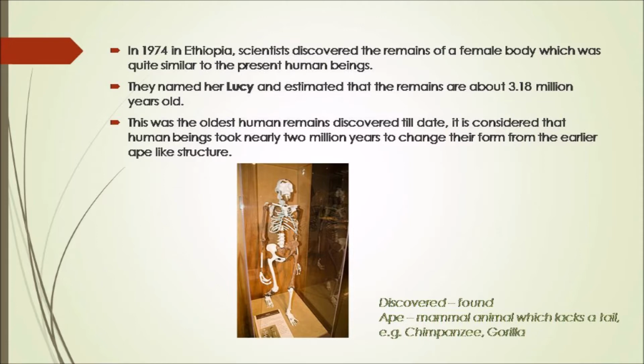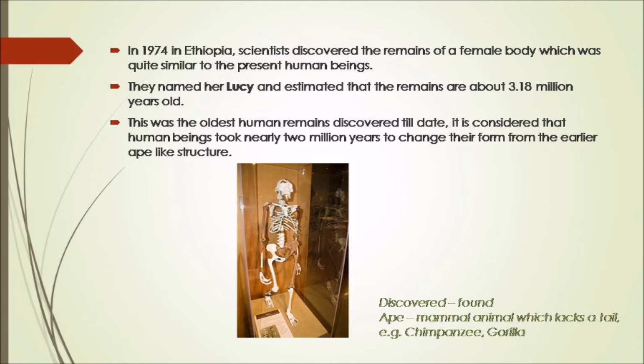In 1974 in Ethiopia, scientists discovered the remains of a female body which was quite similar to the present human beings. Ethiopia is a country in the Africa continent. The scientists found the skeleton of a female body. It was very similar to the present human beings.